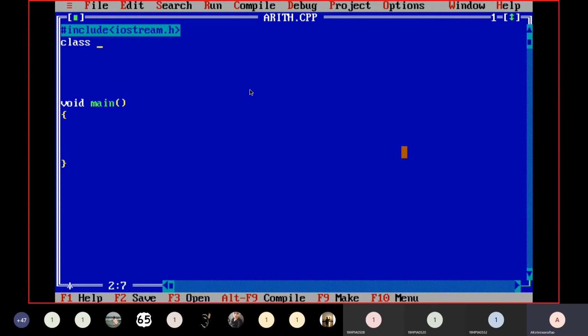So class followed by the name of the class is specified here. Arithmetic. Okay, open. Tell me now, what is the structure of a class?